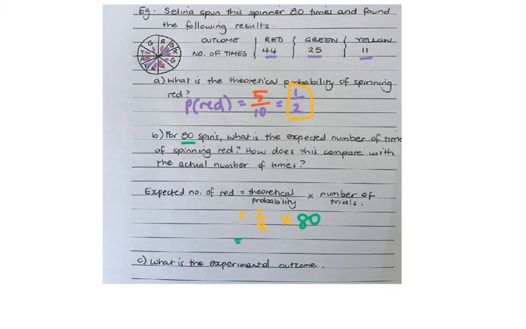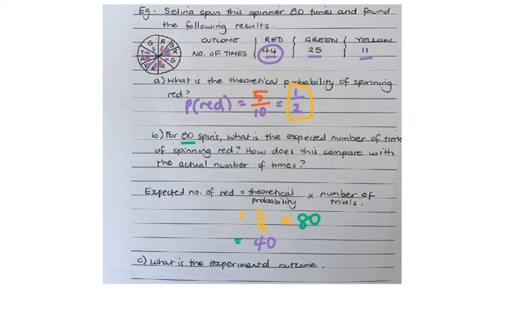So a half times 80 will give me the answer 40. So we should expect for 80 spins that we get 40 reds. However, you can see in our experiment we actually got 44. So it's pretty close in terms of what the trial is. But this tells us what the expected number is, and we can compare that to the real number, which is 44. So it's off by about 4.